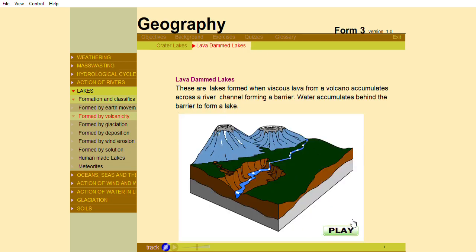Lava-dammed lakes. These are lakes formed when viscous lava from a volcano accumulates across a river channel, forming a barrier. Water accumulates behind the barrier to form a lake.